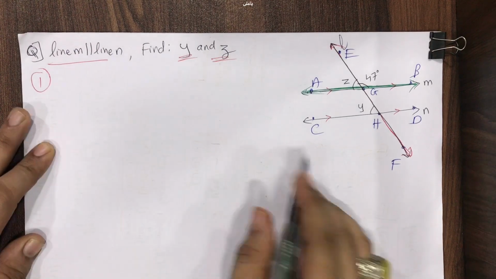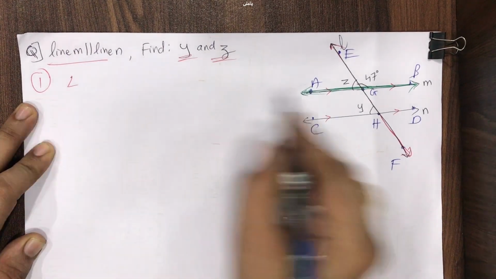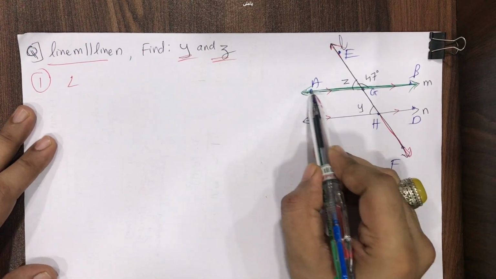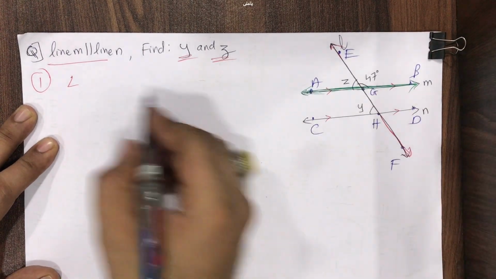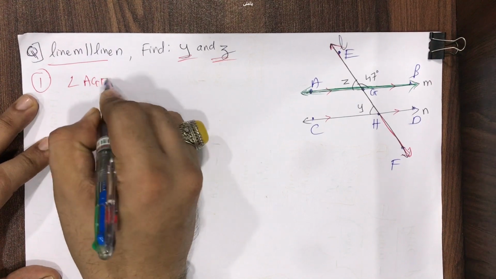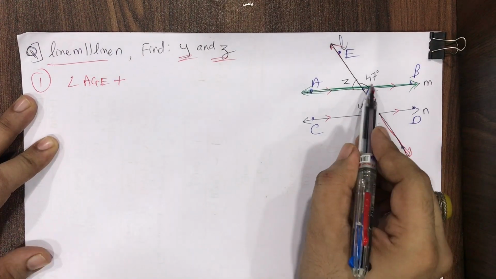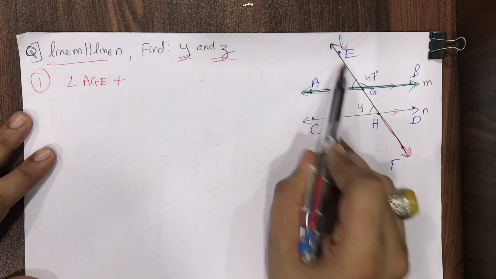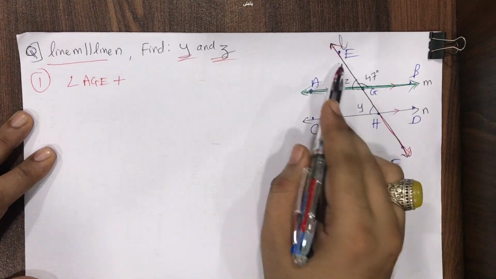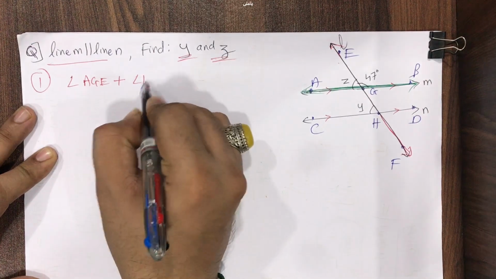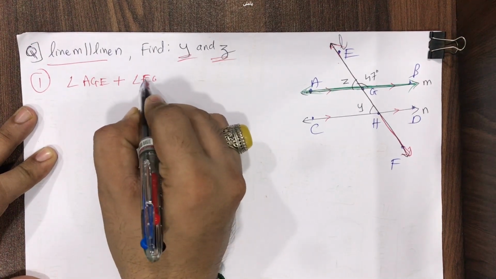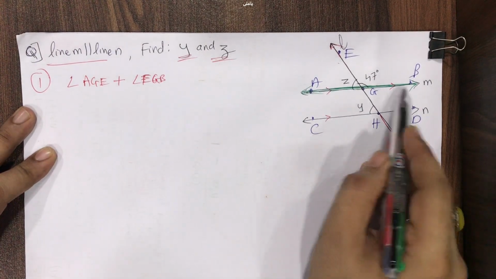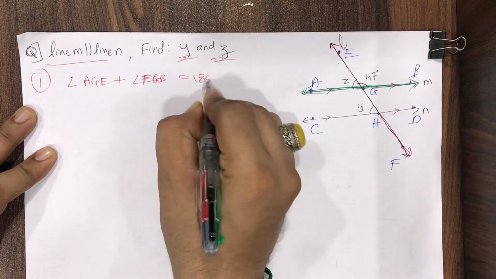First part. Can I say angle Z, I can write as Z, or I can write the name also. I'm writing the name AGE, or you can write EGA. Angle AGE plus this 47. You cannot write it directly, first you have to write the name. So either you can write EGB or BGE. I'll write EGB. G should be in between. Angle AGE plus angle EGB is equal to 180 degrees.